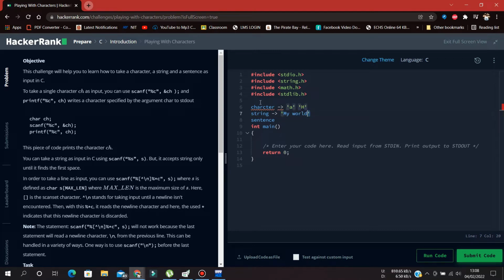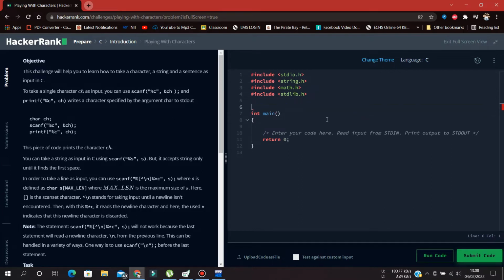But this will not act as a string because, see this, the color is not matched. Single quotes are always used for characters. So here single quotes are used, but this will not take the string. See, if I make it a double quote, it will be treated as a string. Okay, let me use it in my console.